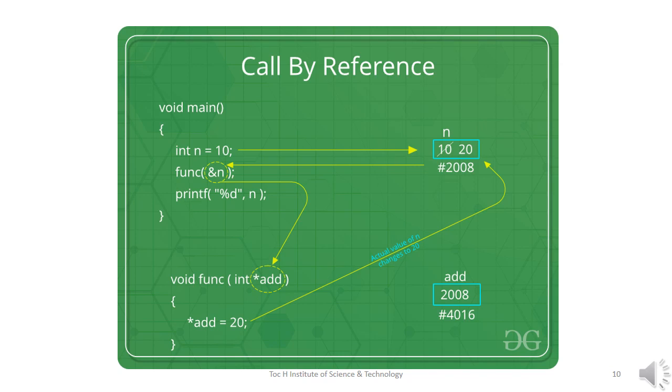Here you can see that the value inside add, that means the value inside location 2008, is assigned the value 20. So the value of n is also changed because n and add share the common address space.